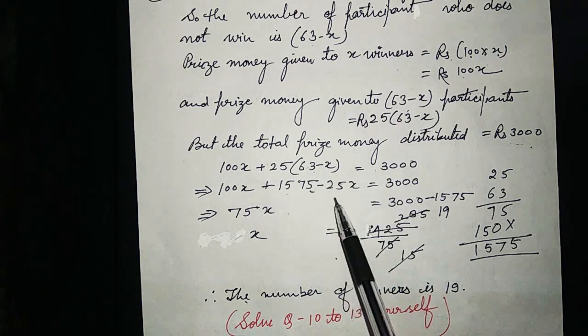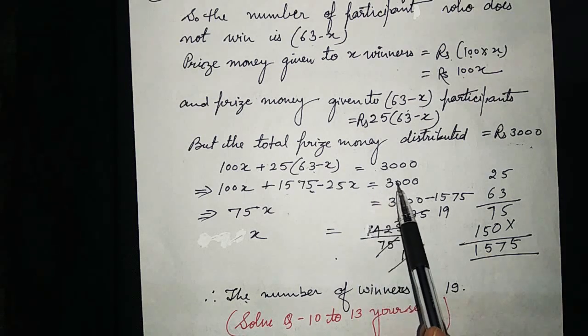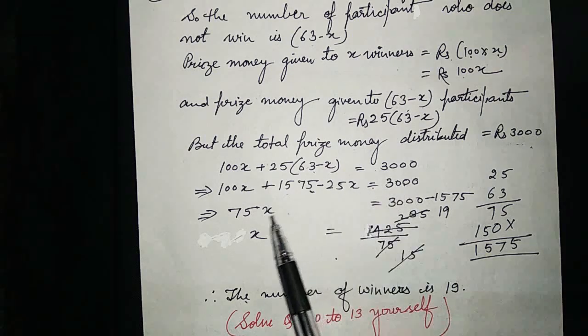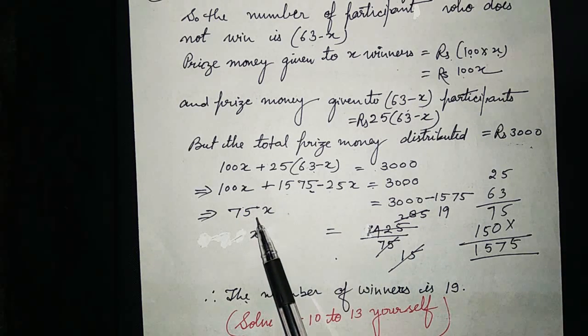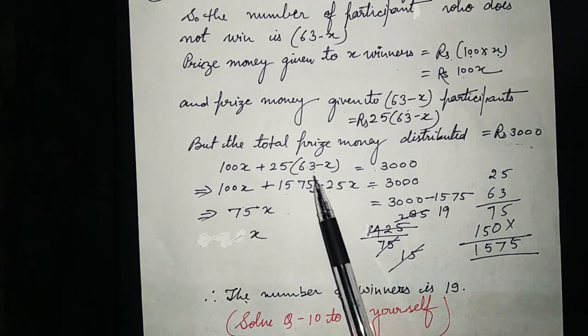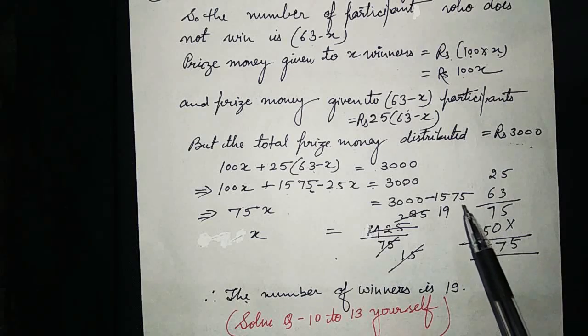Then minus 25x is equal to 3000. After this 100x minus 25x we will do, then we will get 75x, and 1575 we will transpose to the right hand side.